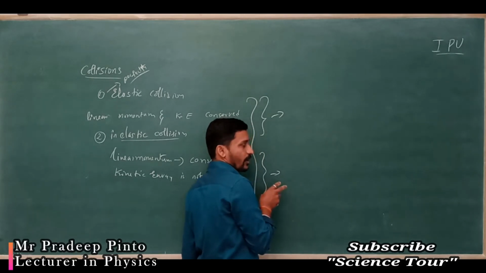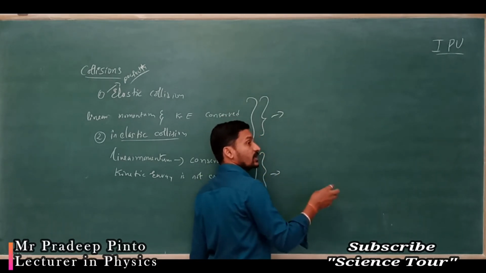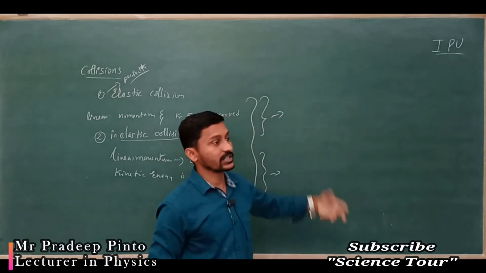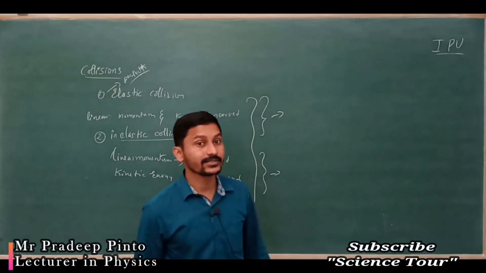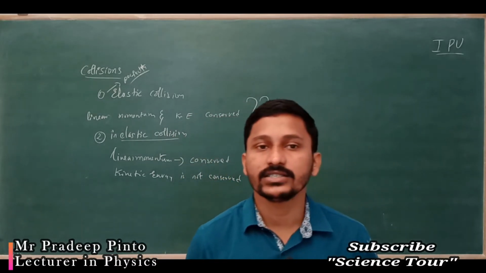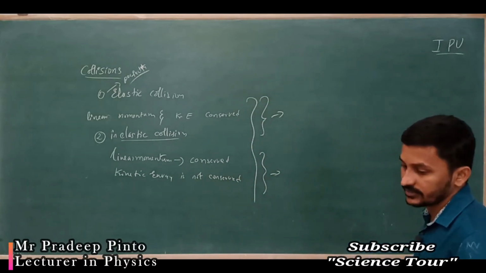The strike coin will carry only some amount of energy to the desired coin which has to move, no? Because there is a loss in energy, because there is a loss in kinetic energy. That is what inelastic collision.